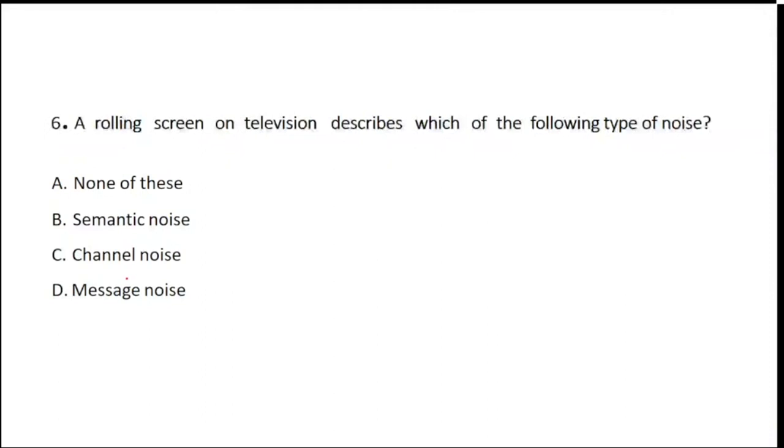So you need to tell which of them stands as a type of noise as per the given example. So a rolling screen on the television is considered as what? A semantic noise, a channel noise, a message noise, or none of the above. Let's see how many of you are able to answer it well. Mata, very good morning. We have completed 5 questions. You can start with the 6th one. Okay, channel noise. Okay, others.